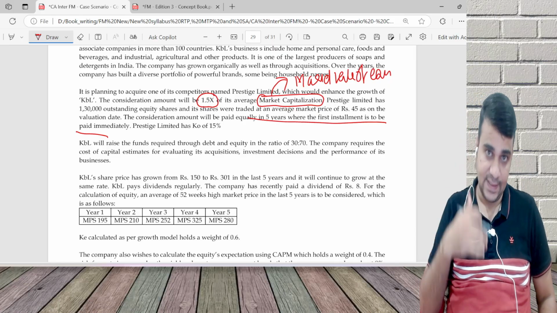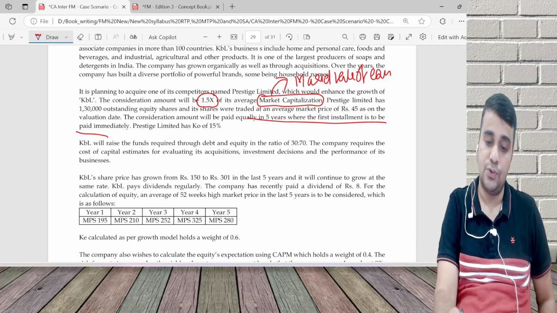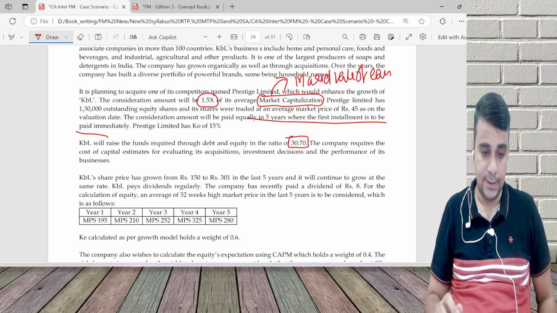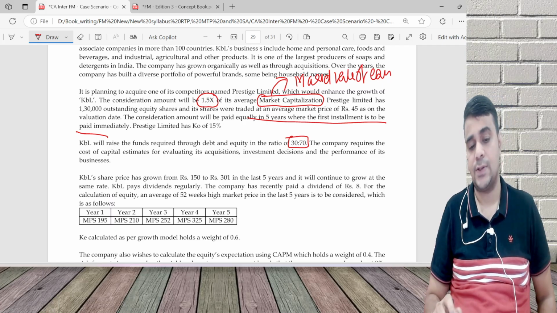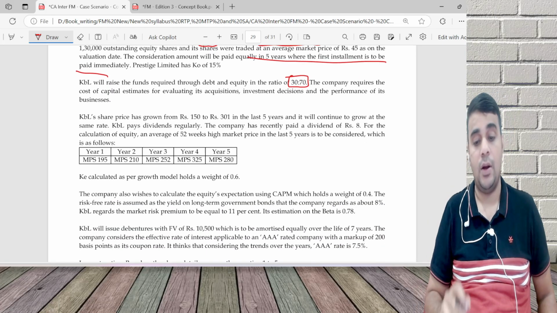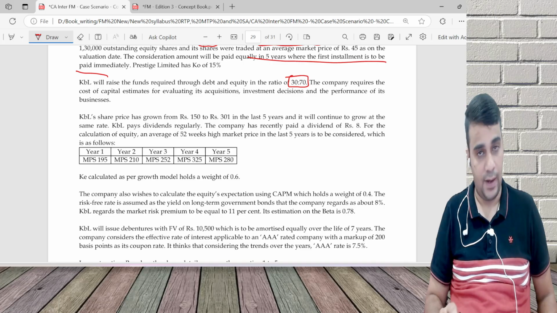In order to make this acquisition, because I have to acquire this company, I am going to raise funds through debt and equity in the ratio of 30 is to 70. Debt 30, equity 70. Company requests cost of capital estimates for evaluating its acquisition and performance. KBL share price has grown from 150 to 301 in the last 5 years.